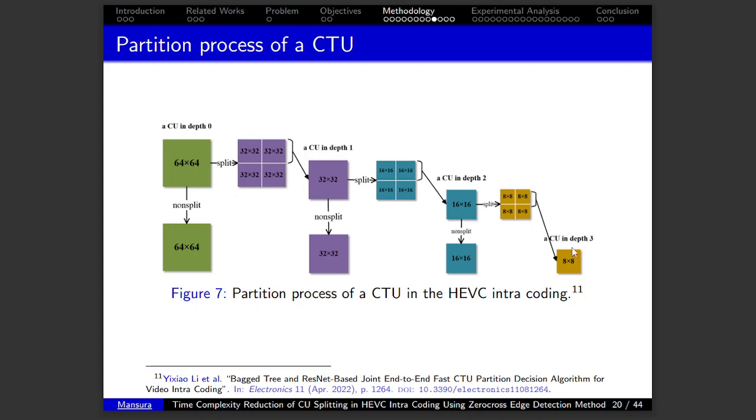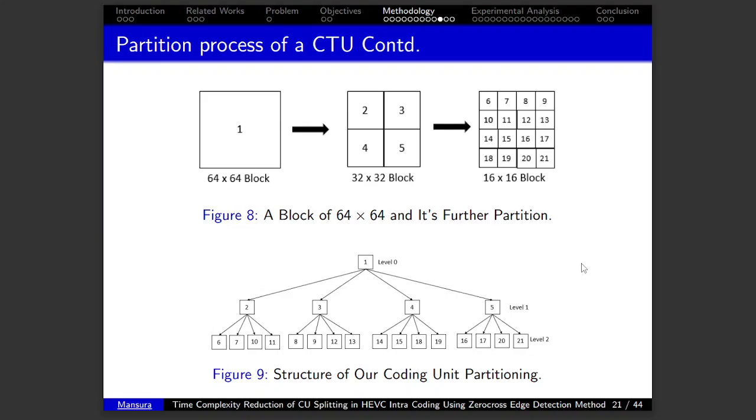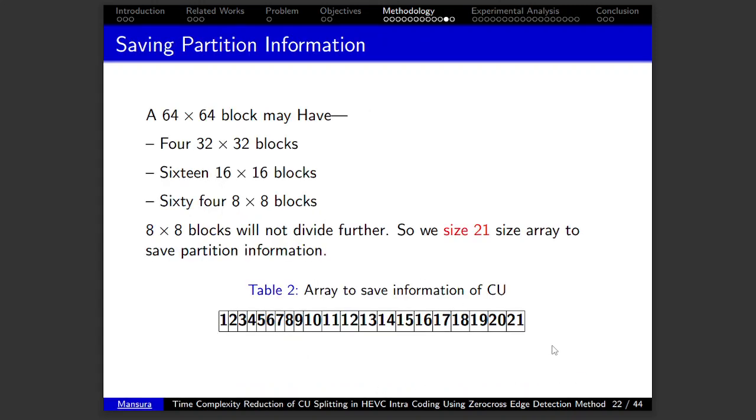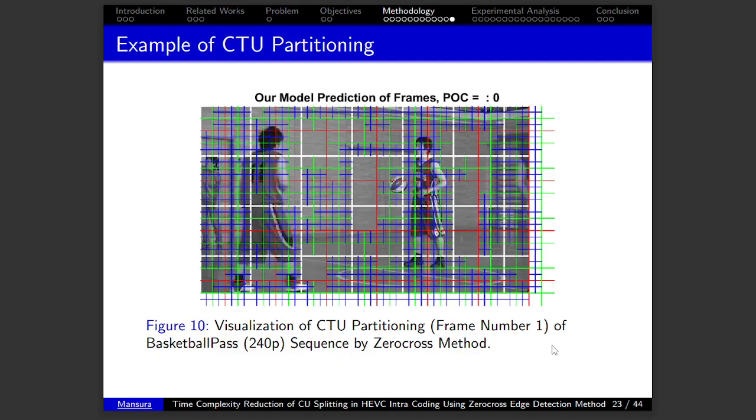64 by 64 blocks to 8 by 8 blocks. Here we can see a block of 64 by 64 and its further partition, and the structure of coding tree unit partitioning in level 0, level 1 and level 2. So a 64 by 64 block may have 4 32 by 32 blocks, 16 by 16 blocks, or 64 8 by 8 blocks. So 8 by 8 blocks will not divide further. So we need only an array of 21 size to save all the partition information.